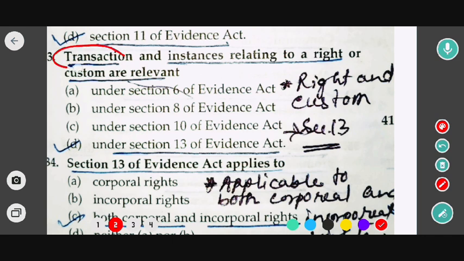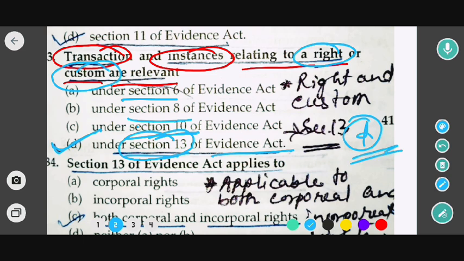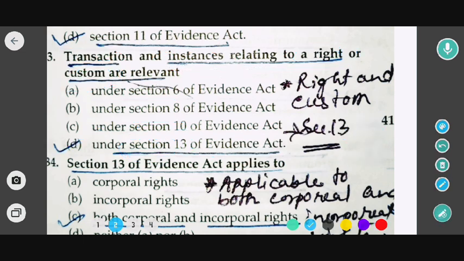Next question: transactions and instances relating to right and custom are relevant under which of the following sections? Options are Section 6 of the Indian Evidence Act, Section 8, Section 10, and Section 13. Right and custom, where has it been mentioned? So Section 13 would be the correct answer. So in this case, option D is the correct option. Now moving to the next question.